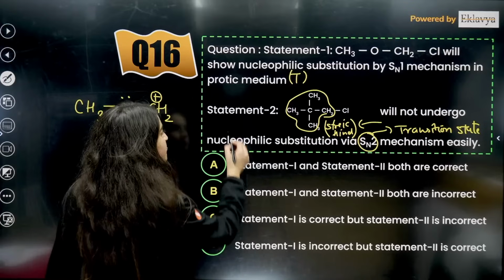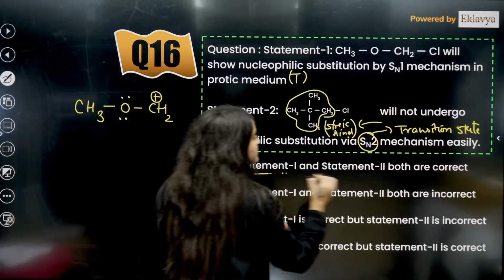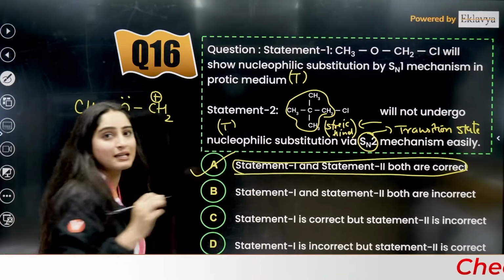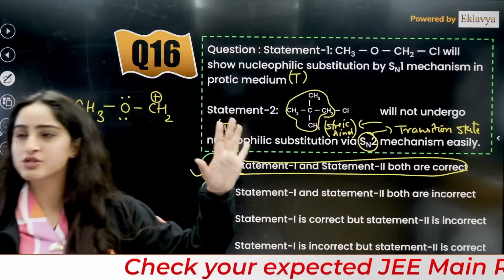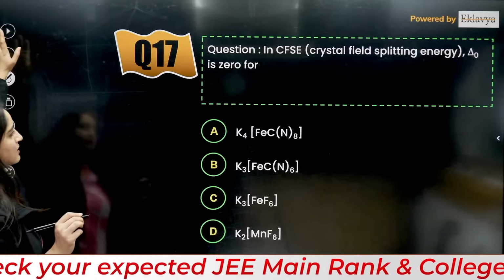So the answer is going to be, both the statements are true. That is, answer A is the correct answer. Is that clear? Answer A is the correct answer. Is that clear to everybody? Is that clear, students? Okay, answer A is the correct answer.